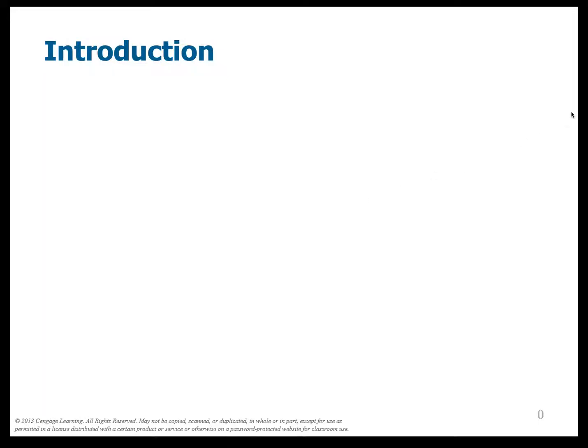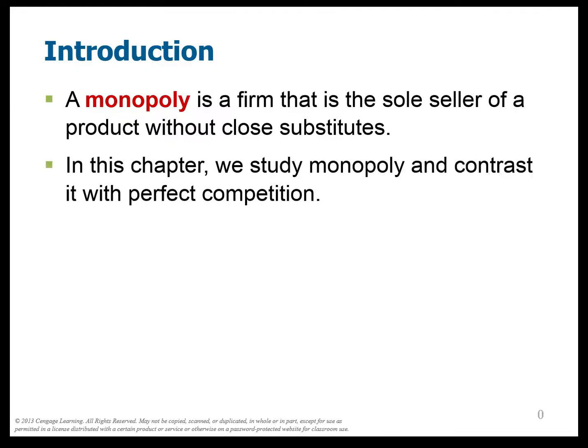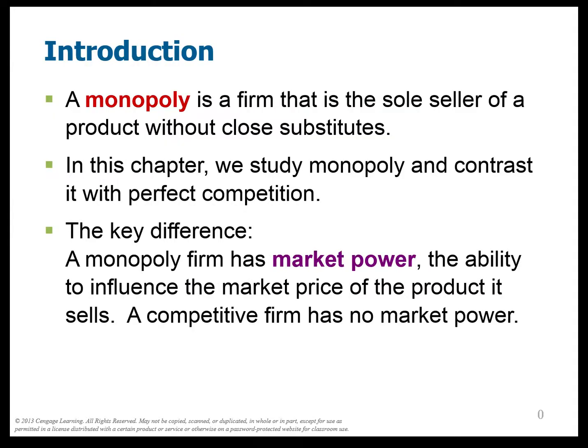So Chapter 15 deals with monopolies. It's quite a different creature than the perfectly competitive firms that we had talked about before. A monopoly comes from the Greek mono, one, poly, seller. It's the only seller in a market, and there's nothing similar that would make it have to compete with anyone else. So we'll study monopoly, and then we'll contrast it. How is it different from the perfect competition we studied last chapter?